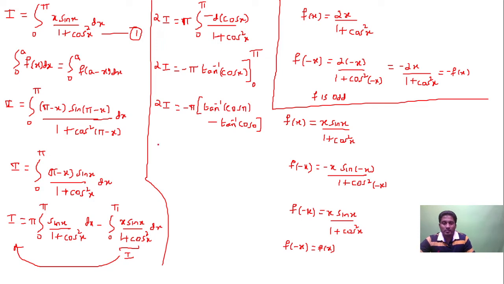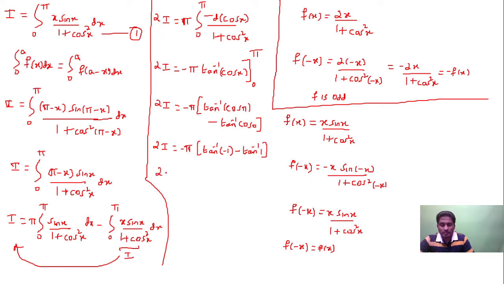So 2I is equal to minus pi, and then into a bracket you get tan inverse of minus 1 because cos pi is minus 1, minus tan inverse of cos 0 is 1.